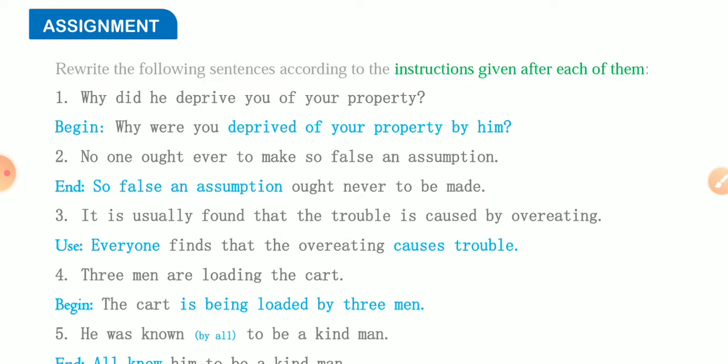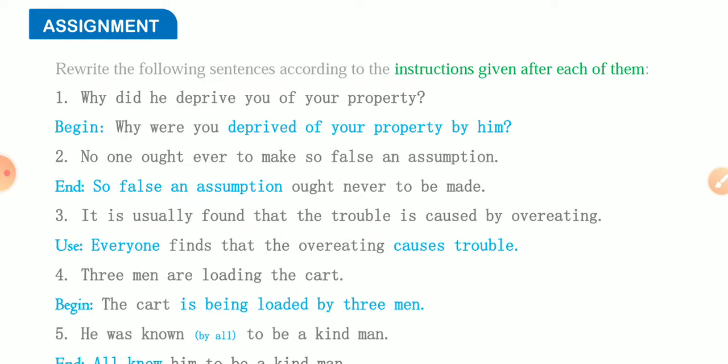Here they are saying we should end this sentence with ought never to be made. It means ought never to be, and made is the third form of the verb. They have written that. Only we are to put the object here. So the object is so false an assumption. We are to put here so false an assumption. Assumption means a statement. Ought never to be made.